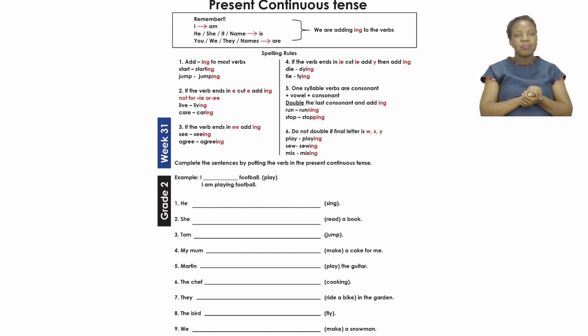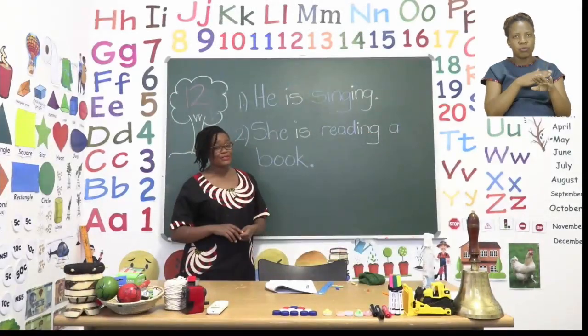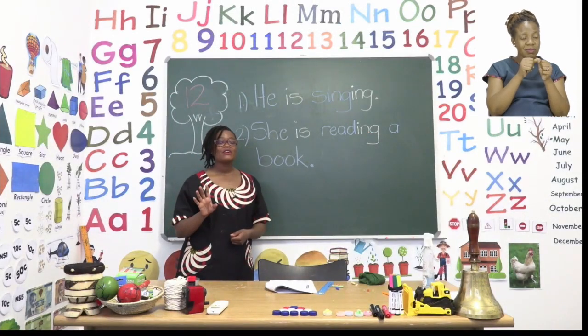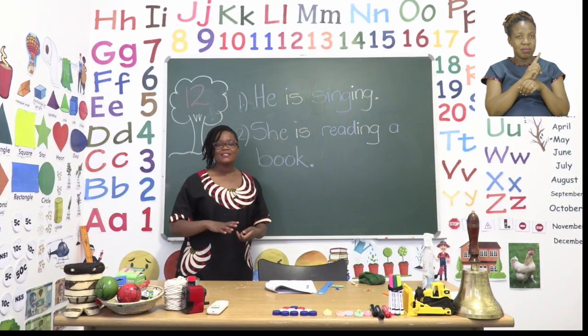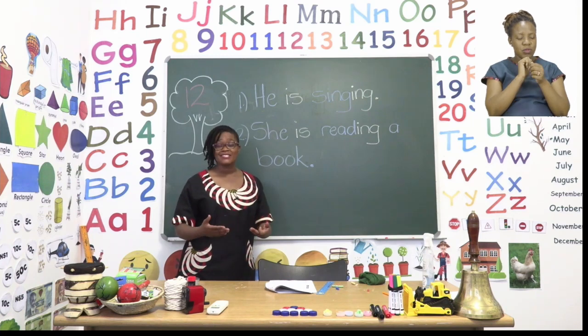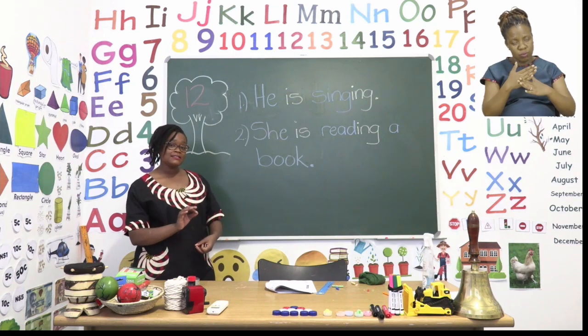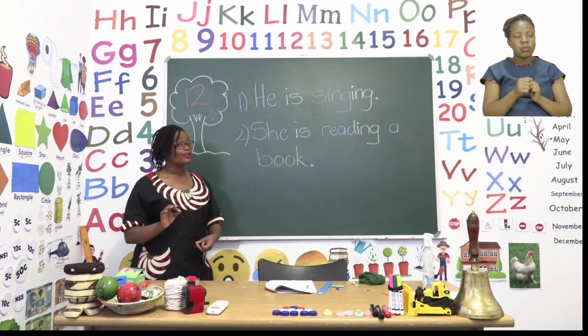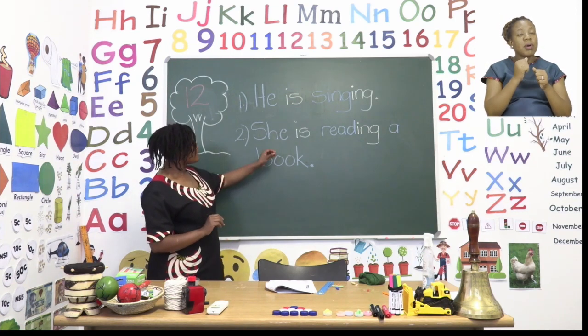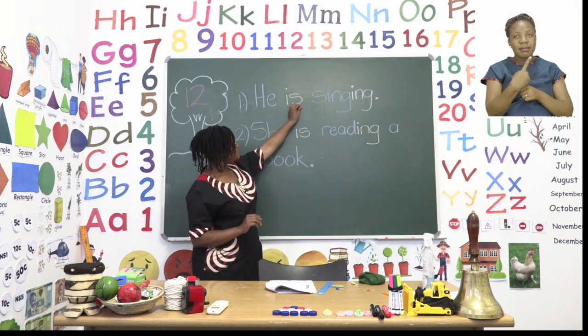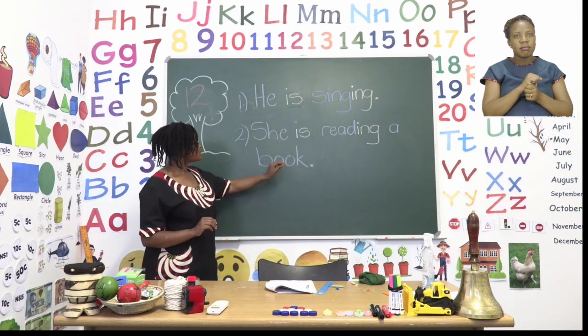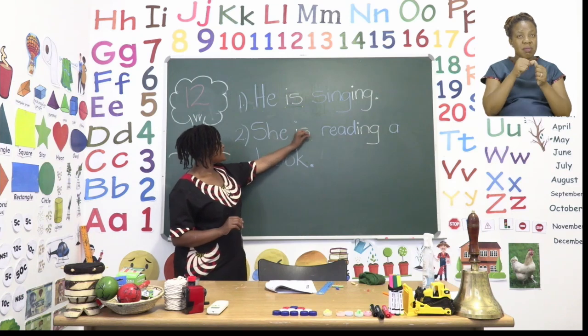Now, I have chosen only 2 that we will do on the board, and I need to explain them to you. Remember, the first part that we talked about is when we are going to change words to make them present continuous verbs. We need to use is, am, or are. For my examples here, I have used is, and I've also used is for the second one.